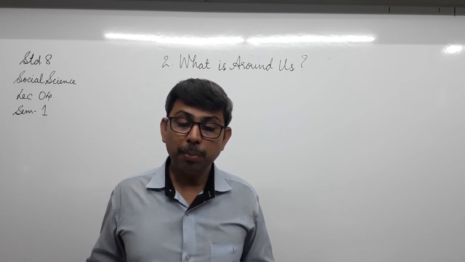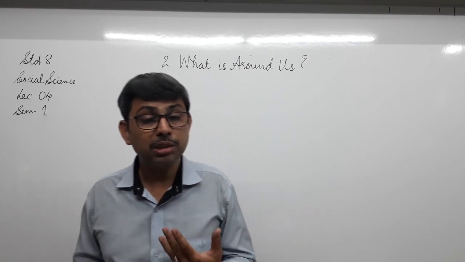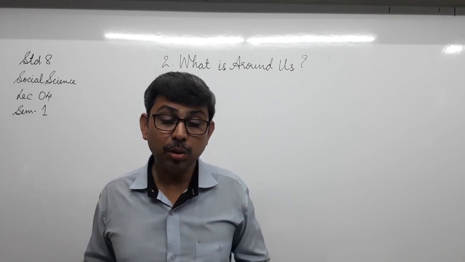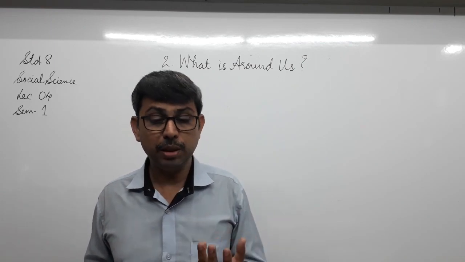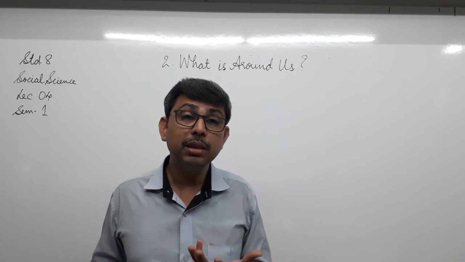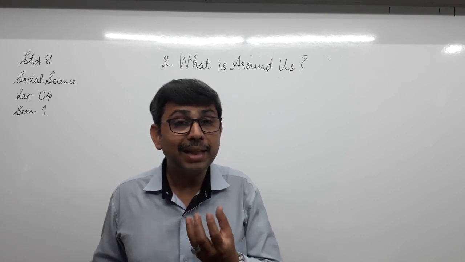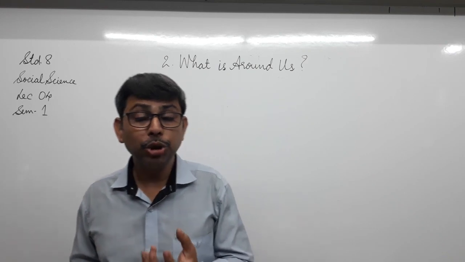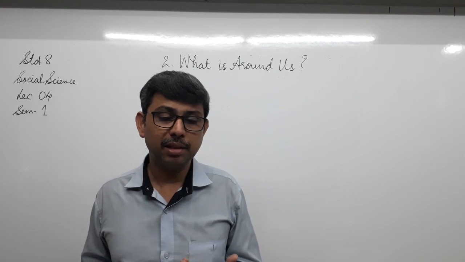The part you see in the picture shown to you, that is the atmosphere, the gases. When you don't see the gases, you have to just visualize and try to understand that gases are invisible to us. The upper portion or all the surroundings all around us, that is the question, what is around us, isn't it? So in our surroundings where we are able to breathe, there is air. So the air contains a number of gases inside it. That region which is surrounding us on all sides is referred to as the atmosphere.